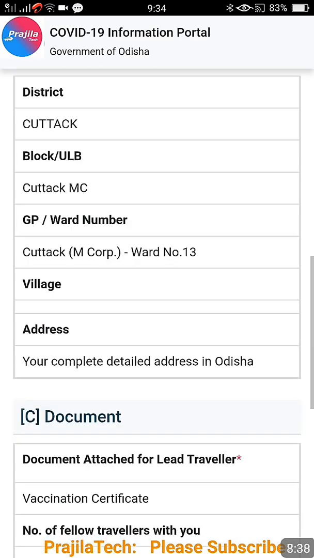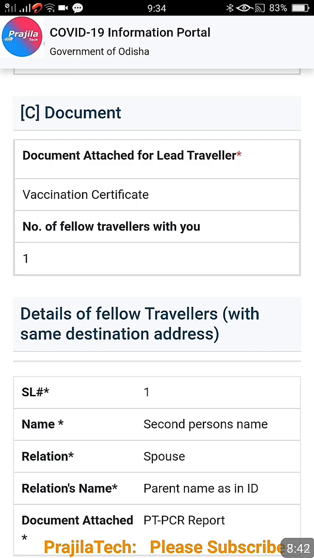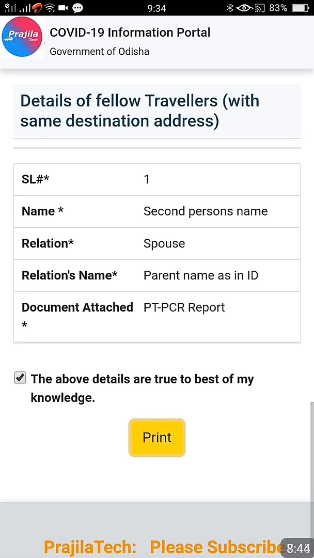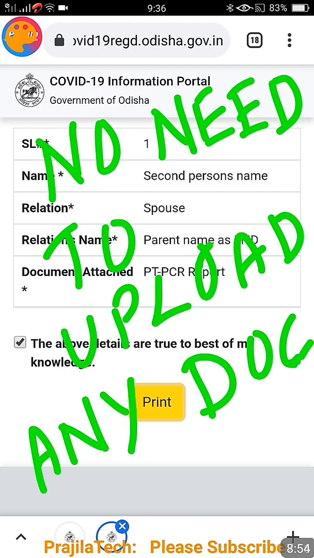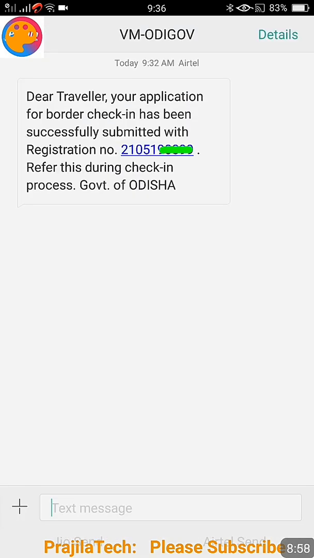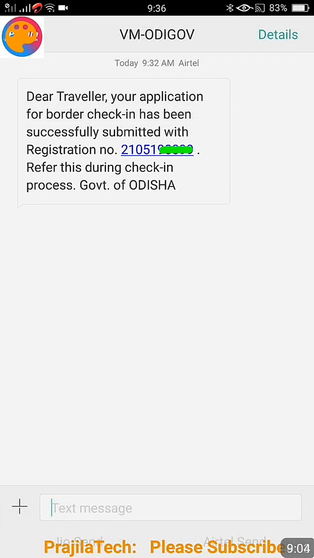You can scroll down and verify all the details you have given. It will be correctly there, whatever you have given. In my case I had given like this. And you can see at the bottom there is a print option also. You can print and take the pass, or you can even take a screenshot. I would say print was not working for me. So there is no need to upload any document. This is another catch. As you can see, even though RT-PCR for the second person was given, there is no need to upload it.